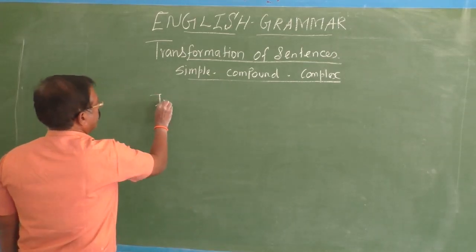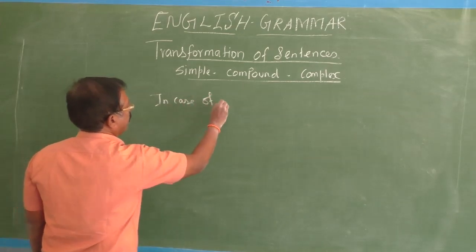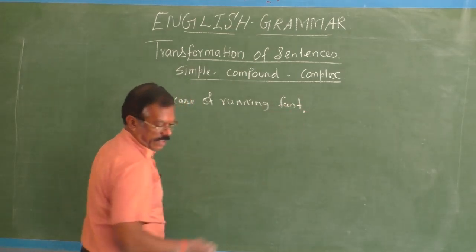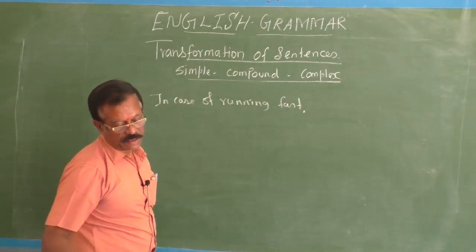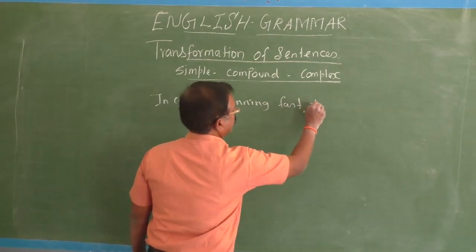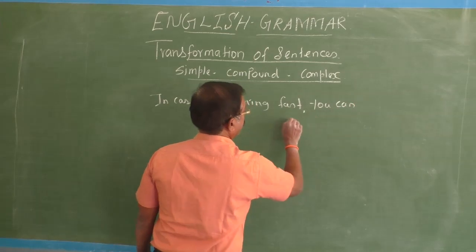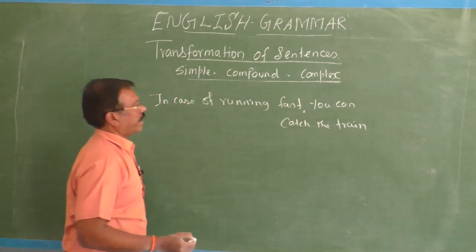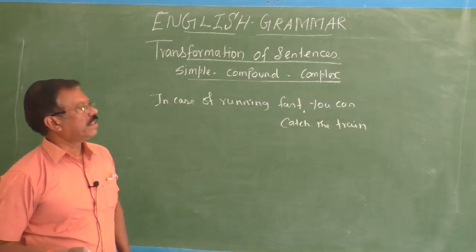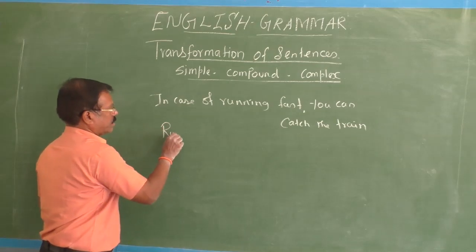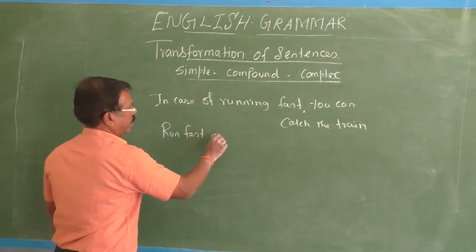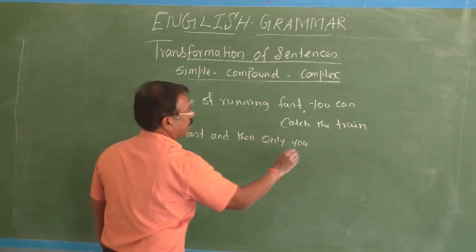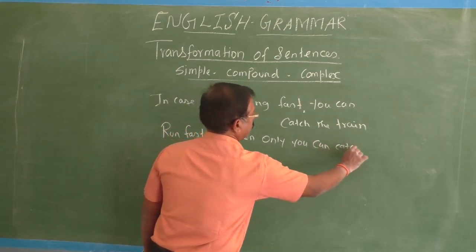See, in case of running fast, you can catch a train. You can catch that train. Now you have to change it. Run fast, and then only you can catch the train.